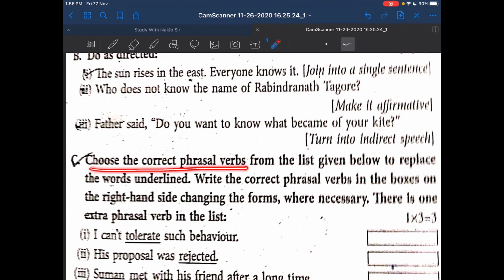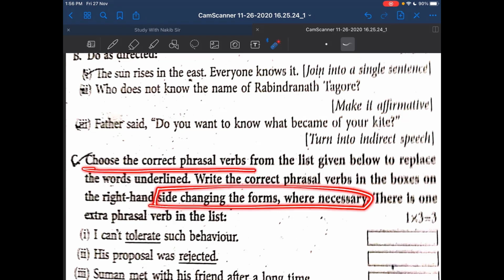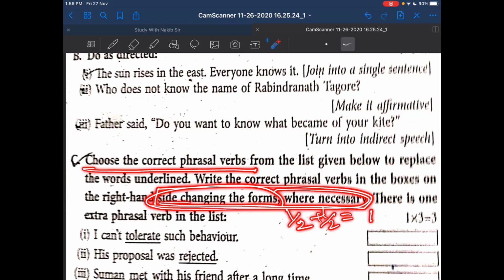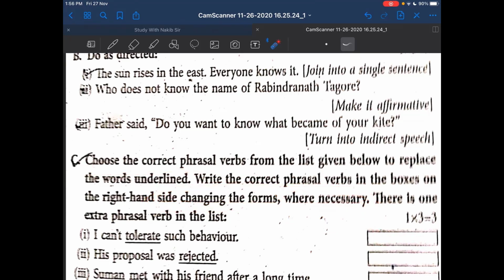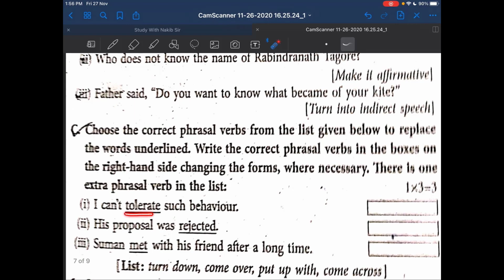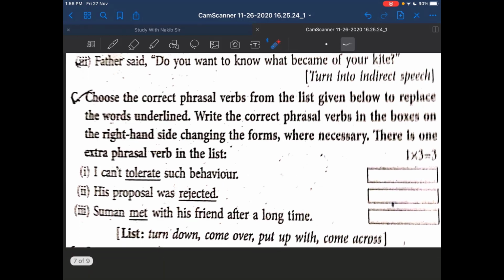And question number 5c, you have to choose the correct phrasal verb from the list given below, and you have to write them in their correct form, changing the form where necessary. For choosing the correct phrasal verb, you will get half, and for changing the forms where necessary, you will get half. Together you will get 1 for 1 answer. Okay, now see, I can tolerate such behavior. Tolerate, underline. And question number 2, his proposal was rejected. Rejected, underline. And question number 3, Suman met, underline, with his friend after a long time.